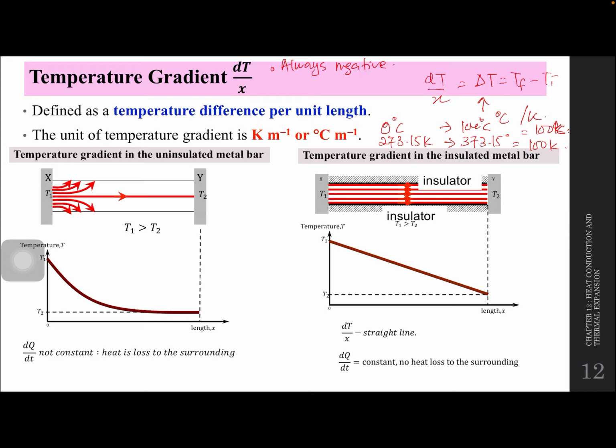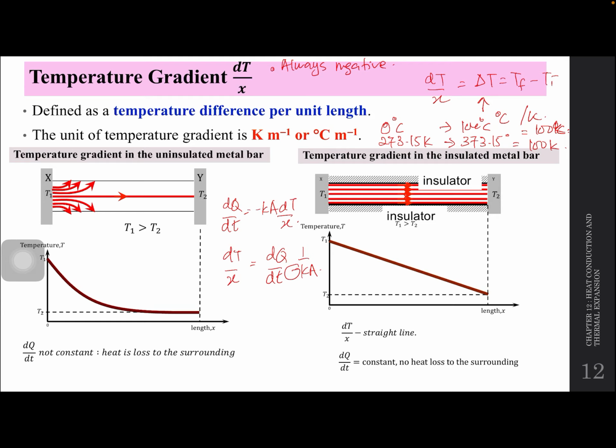Okay, so tadi kita ada dq over dt equals to negative kA dT over x. So dT over x equal to dq over dt times 1 over negative kA. So negatif sebab tu dia makin lama makin turun.